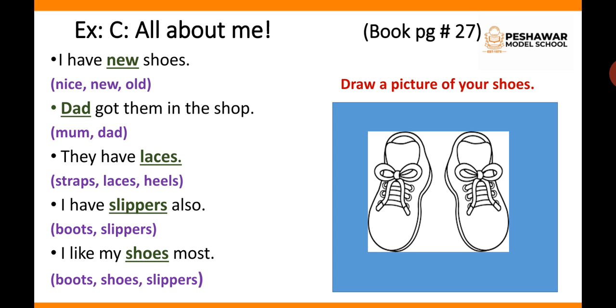Then is exercise C, all about me. You have to tell about yourself. Number 1, I have dash shoes, whether nice, new or old. Dash got them in the shop, whether mom got it or dad got it. They have straps, laces or heels. I have chosen laces. I have dash also, boots or slippers. I like my shoes most. You can also write boots or slippers.